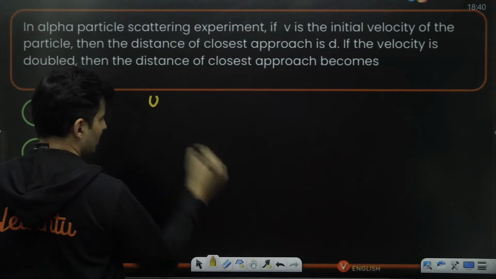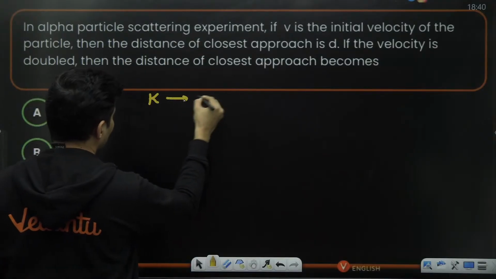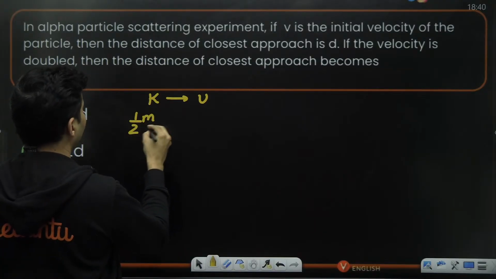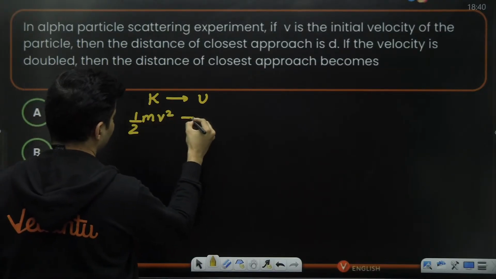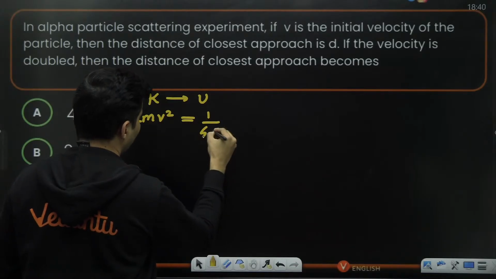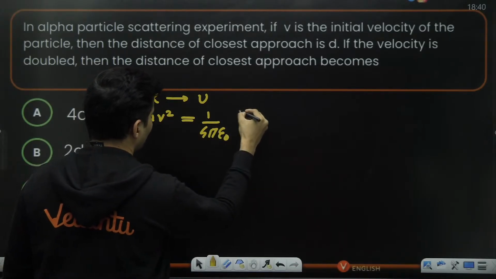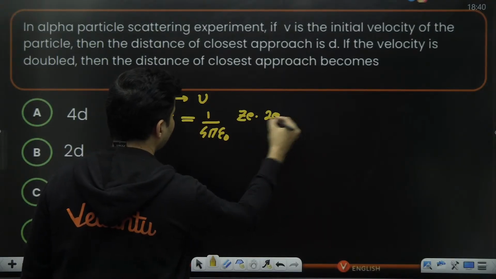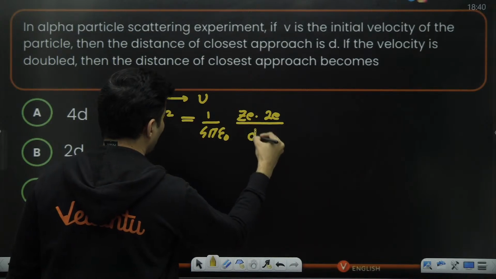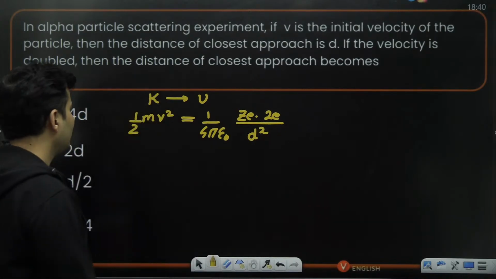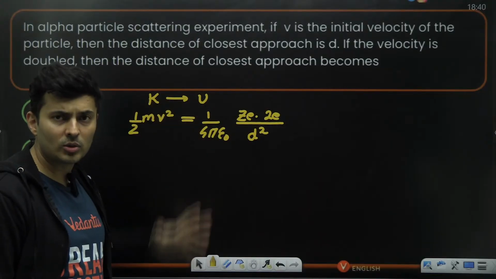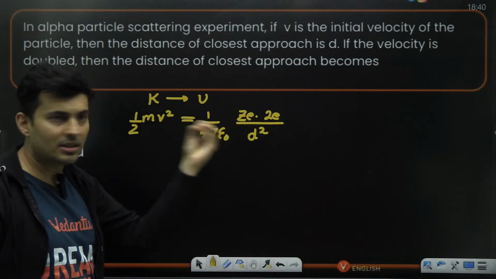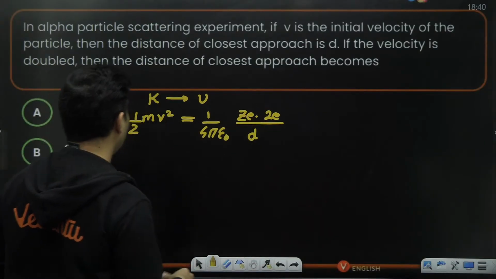The kinetic energy goes into the potential energy, which becomes half m v square is equal to 1 by 4 pi epsilon naught, Z e multiplied by the alpha particle's charge 2e, divided by the closest distance of approach d. This is the formula for getting the closest distance. All the kinetic energy goes into potential before it stops at a distance of d. Sorry, not d square, it is just d.